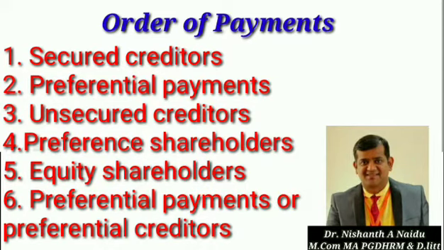I have chosen a few items so that you can understand in detail. In preferential payments, we always give first priority to the cost of liquidation. See, once the liquidation process starts, there will be a cost involved, clear? We also call this cost of liquidation the cost of winding up.